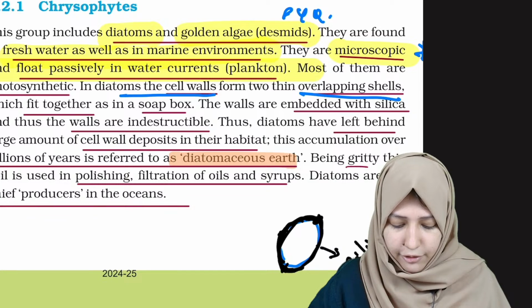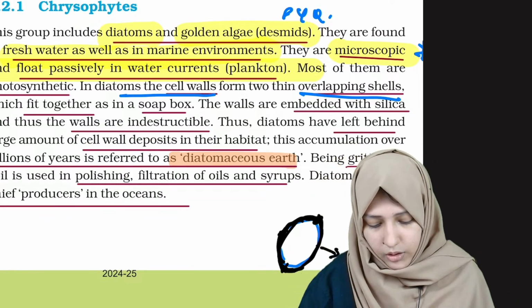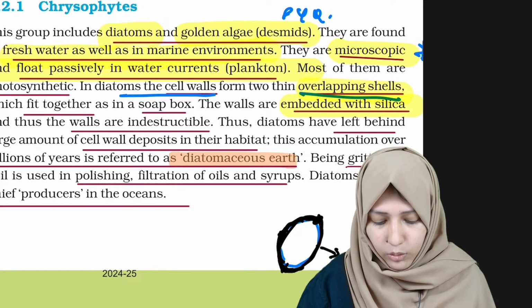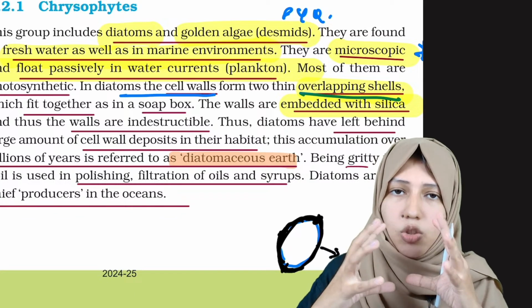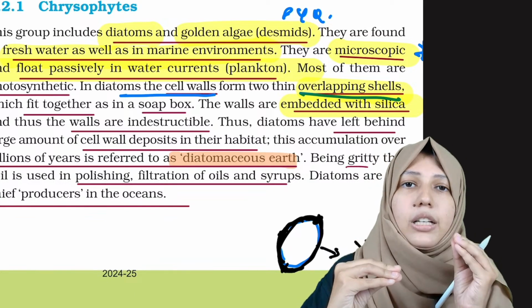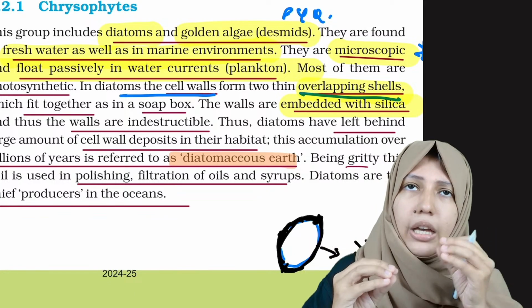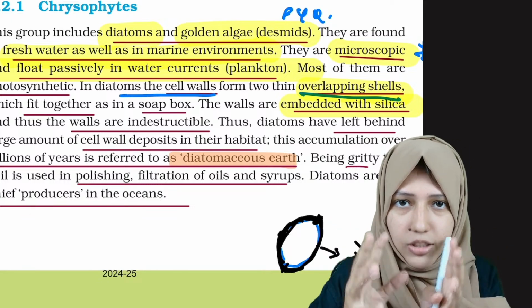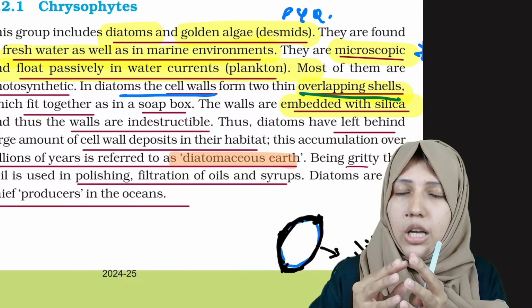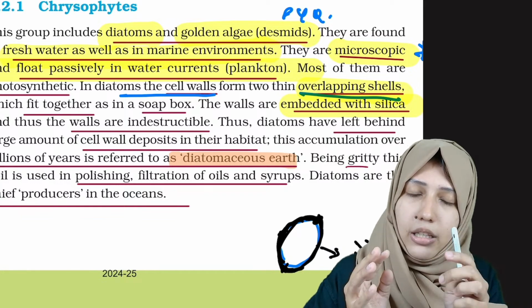Cell wall is made of silica. Okay, it's overlapping shells embedded with silica, and because it is made up of silica, they are so strong, it's difficult to destruct. Because it is difficult to destruct, it remains after the death of the organism. The organism is inside the shell, right? The organism dies, but the shell remains intact.